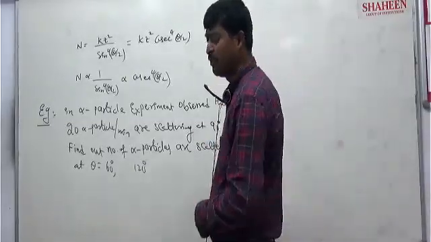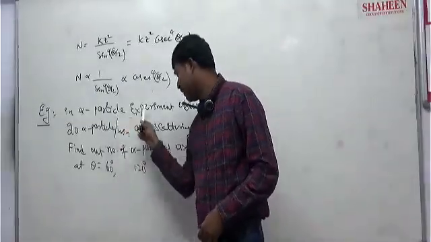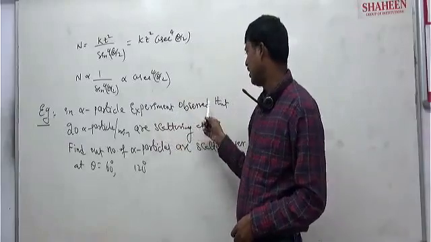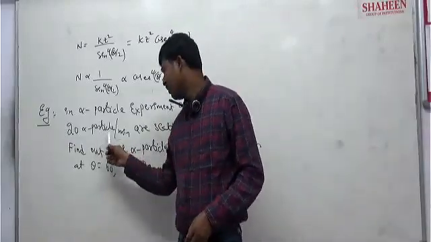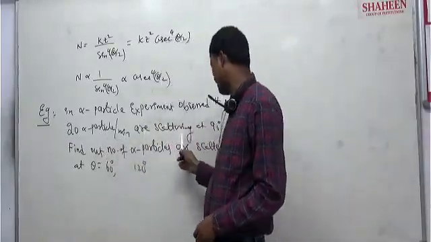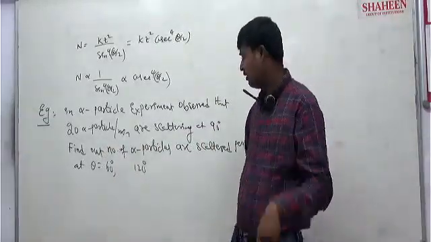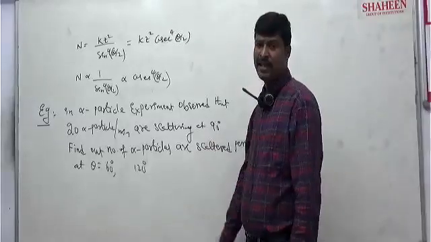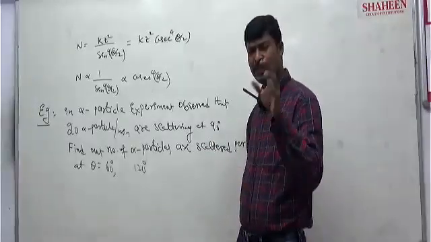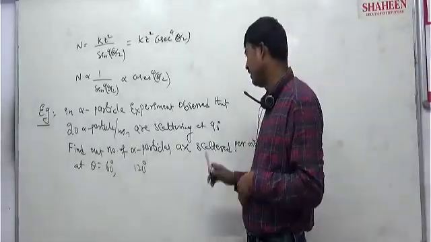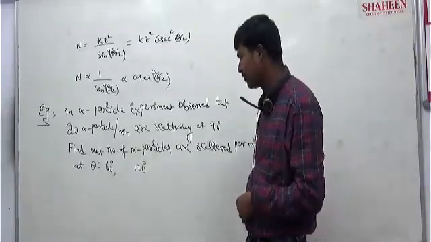I am repeating the question. In an alpha particle experiment, 20 alpha particles per minute are scattering at a 90 degree angle, deviating by 90 degree.